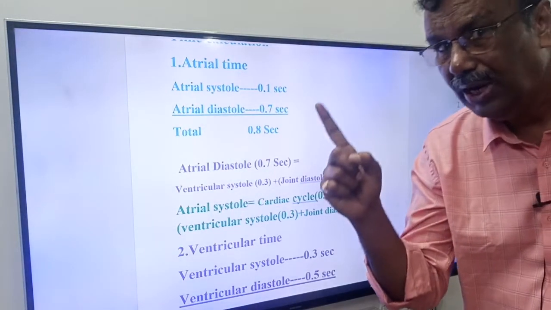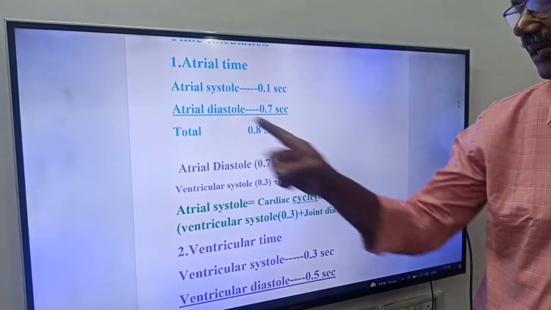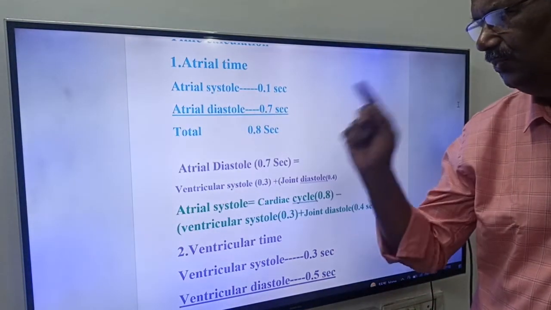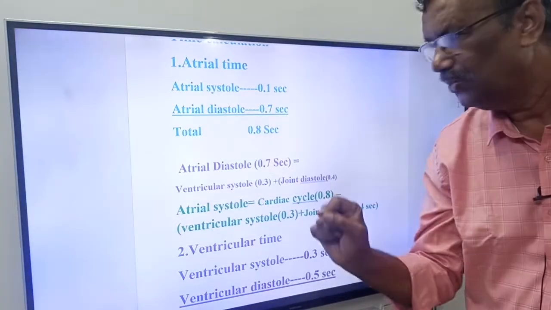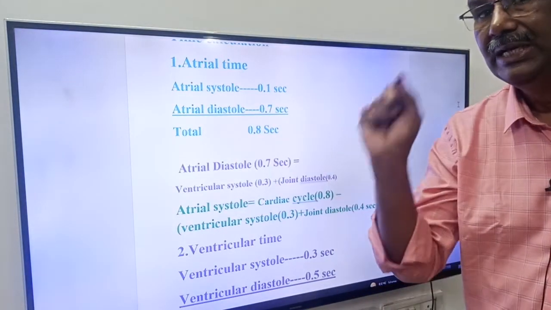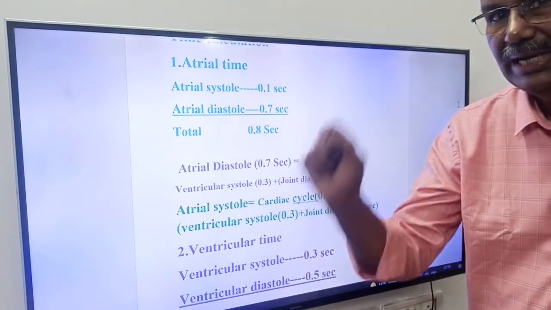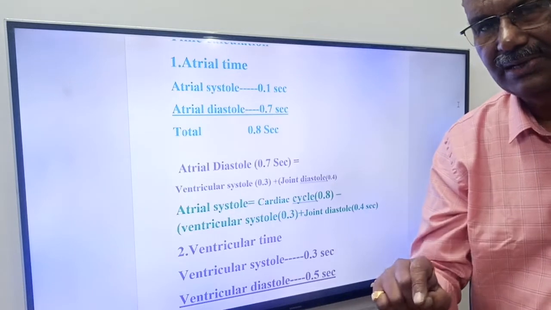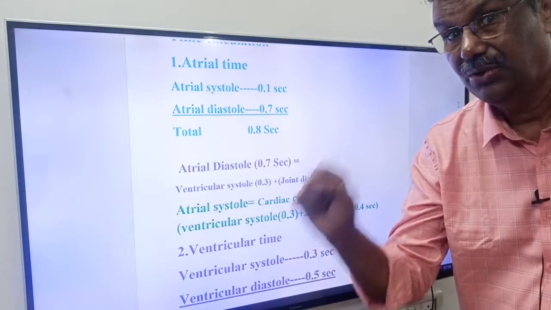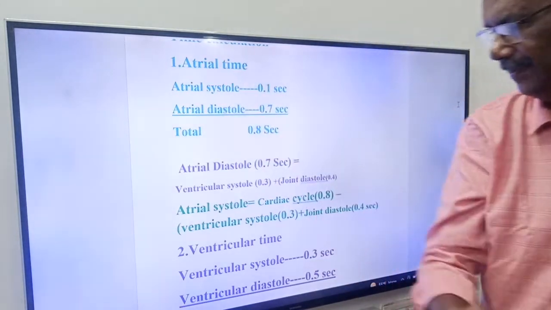So in the remaining 0.7 seconds, it is in diastolic state. See, friends, atrial systole 0.1 seconds, atrial diastole 0.7 seconds. Total becomes what, friends? 0.8 seconds. That is very, very important. You have to keep in mind, friends.